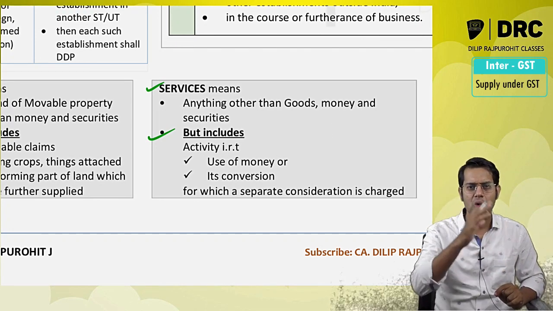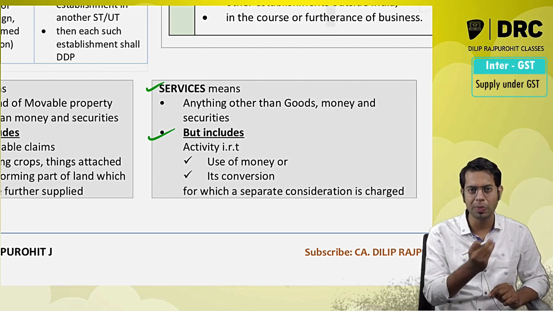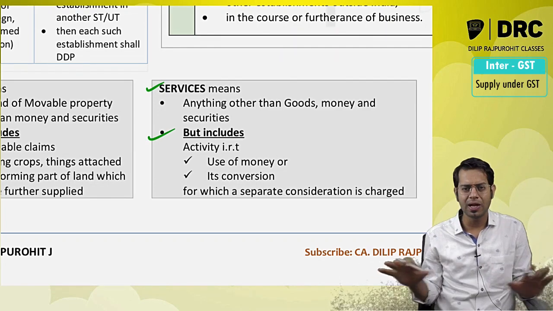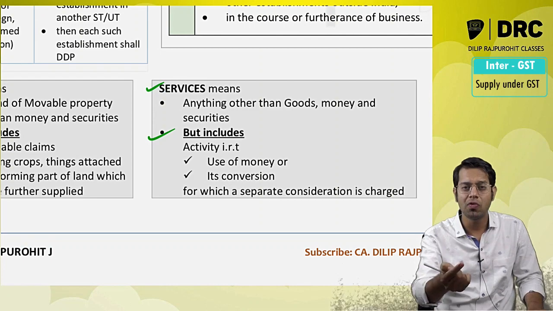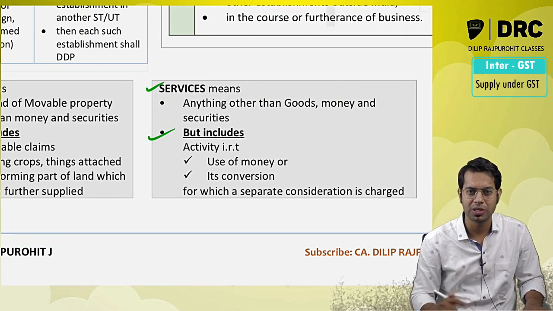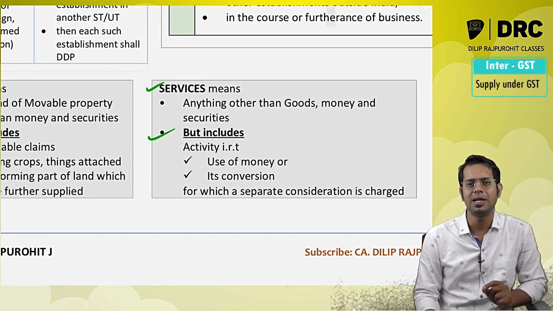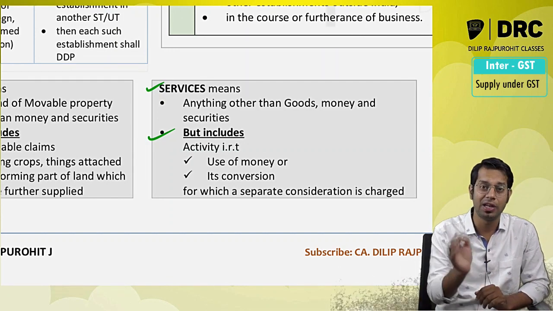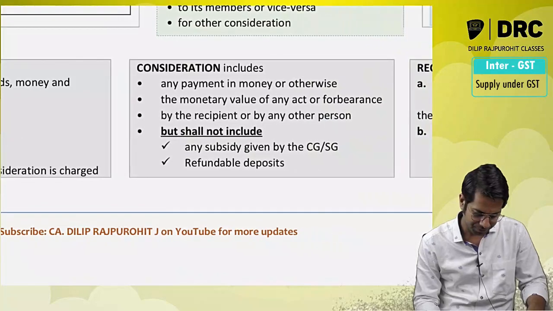For example, I gave you a loan of 1 lakh rupees, you gave me that 1 lakh rupees back after 6 months. No supply at all. But if I gave you a loan of 1 lakh rupees and you gave it back after 6 months along with 10,000 rupees, now I am charging a separate consideration for this particular activity. Now it will be treated as supply.